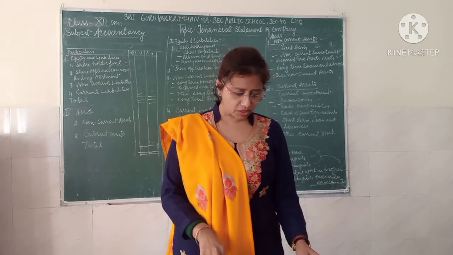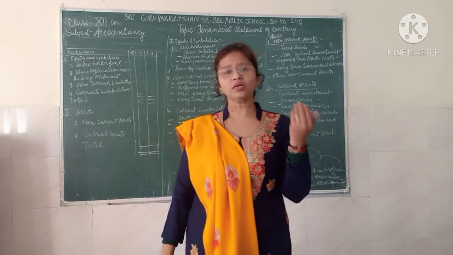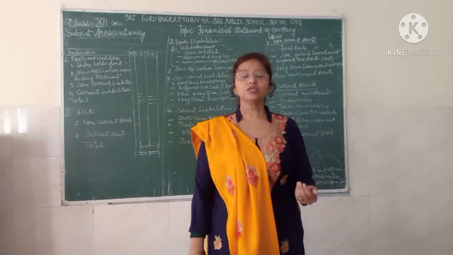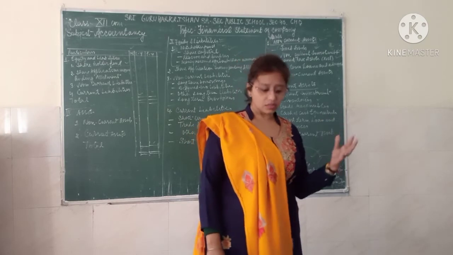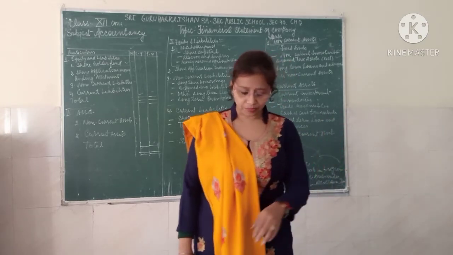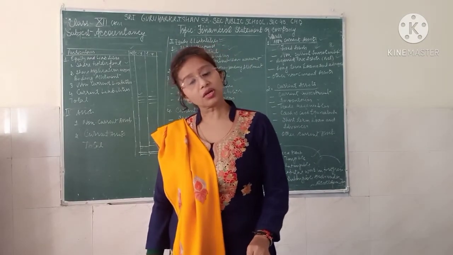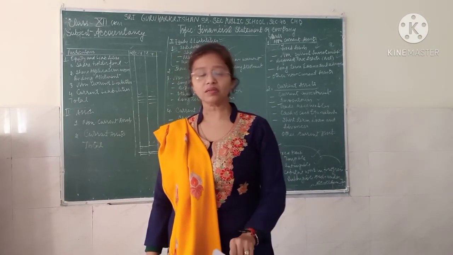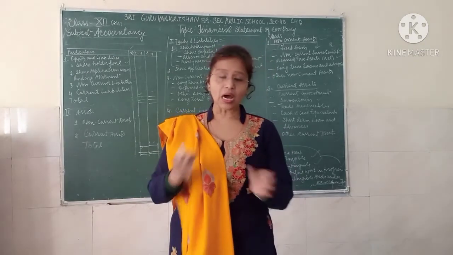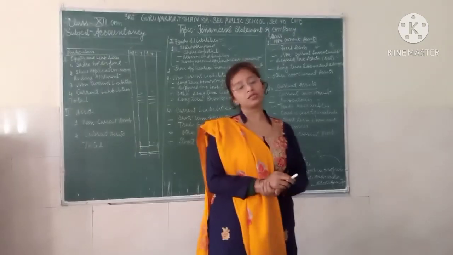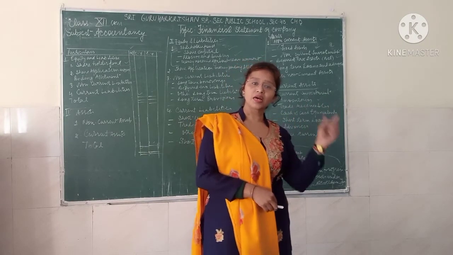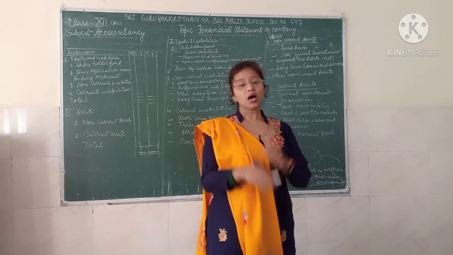So shareholder fund, you have already learned in the share capital how to write the shareholder fund. There is a share capital which includes the registered capital, the authorized capital, then the issued capital, then the subscribed capital, and how the subscribed capital is derived, that is subscribed and fully paid up, subscribed and partly paid up, and how you are going to show it.